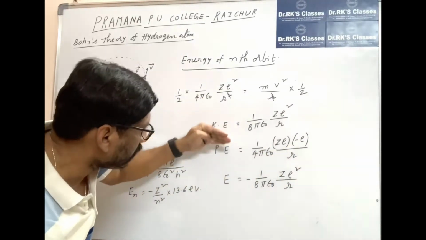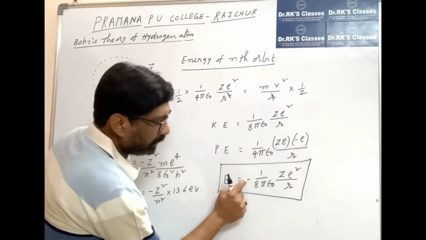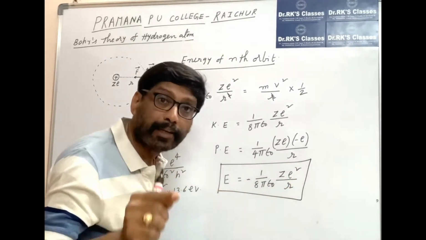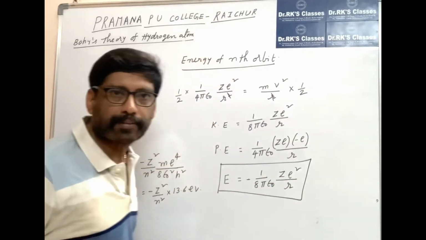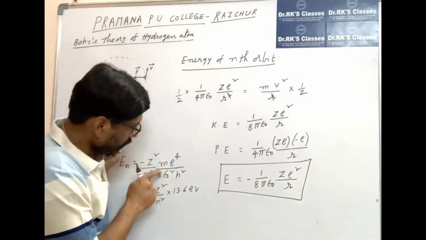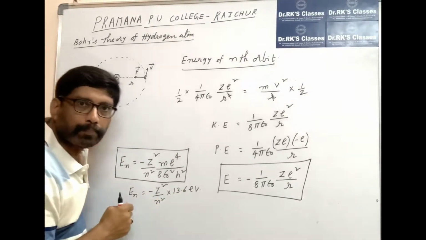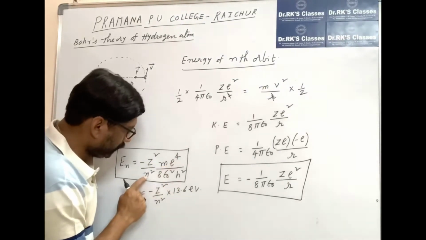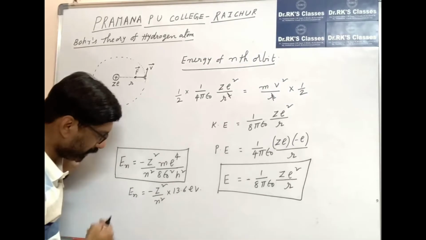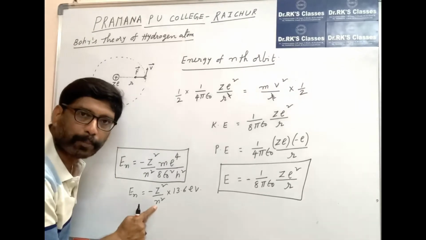So the sum of this kinetic energy and potential energy gives the total energy of the orbit: minus 1/(8πε₀) Ze²/R. The total energy is negative. Negative means a bounded electron, bounded to the nucleus. Now, if I substitute the expression for the radius, which we already derived, I will get the energy of the nth orbit as minus Z²me⁴/(n² 8ε₀²h²), where h is Planck's constant. If I simplify, the energy of the nth orbit is minus 13.6 Z²/n², where n is the principal quantum number.